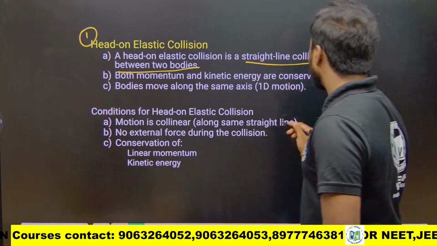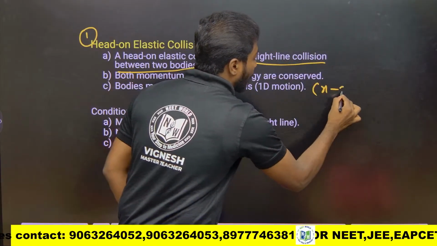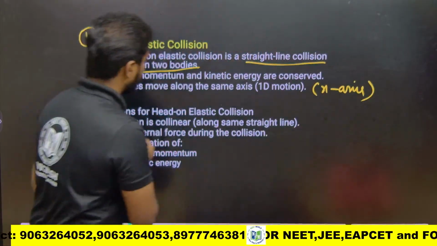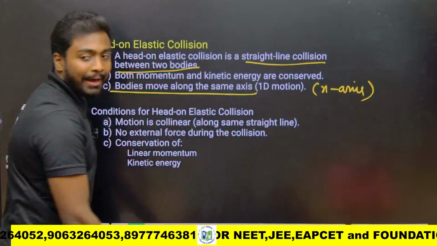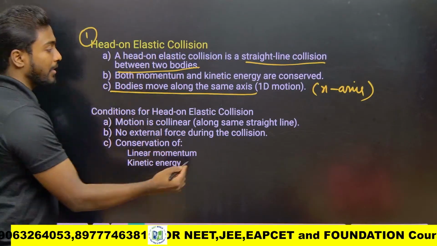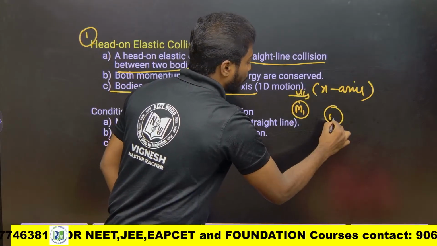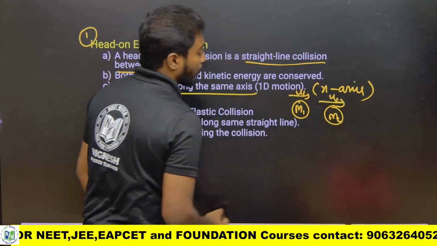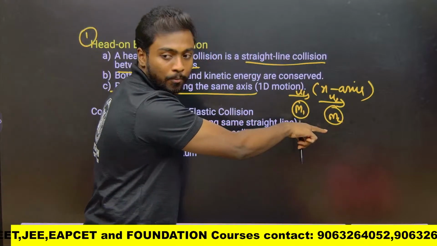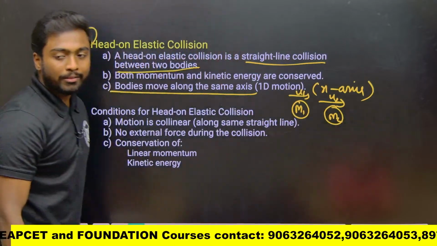I have taken only the x axis, so bodies move along the same axis, like M1, U1, M2, U2. If M1 is hitting M2, the axis won't change, it will go in the same axis.